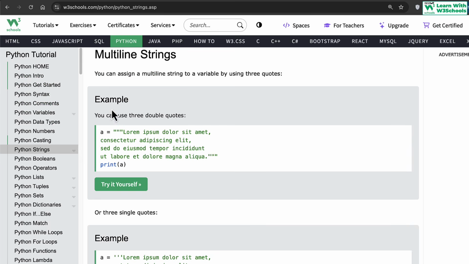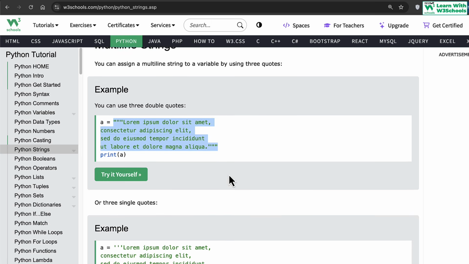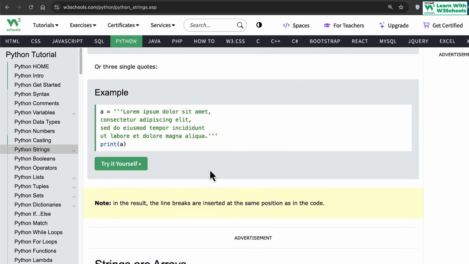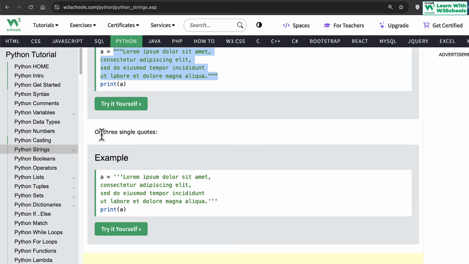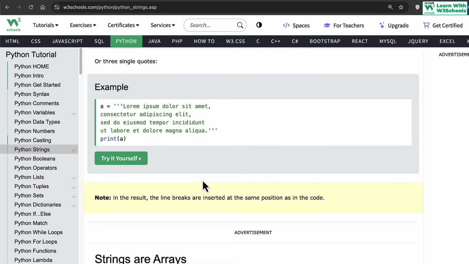Okay, so multi-line strings are there. You need to use them with triple quotations, making sure you assign it to a variable to be able to use it. If you don't assign it to a variable, it will be considered as a multi-line comment. Similarly, you can use three single quotation marks. Just like the triple double quotes, you can use triple single quotes as well. This would also work perfectly fine.